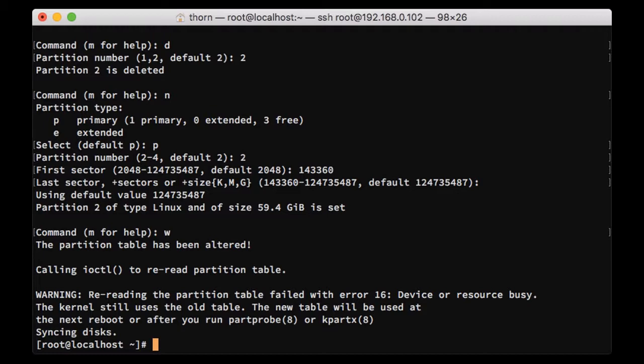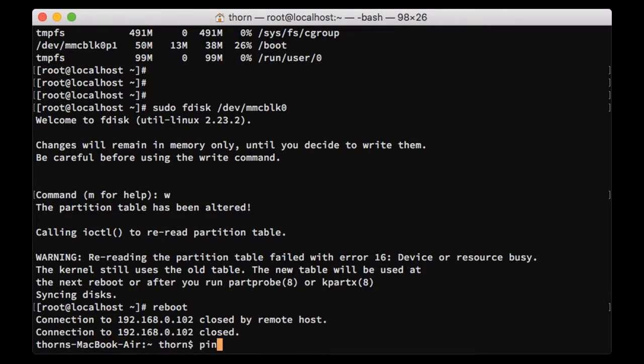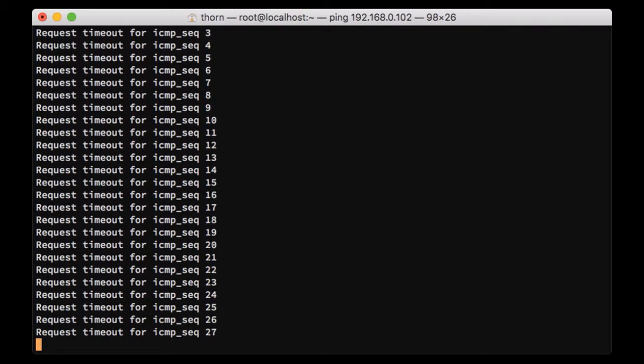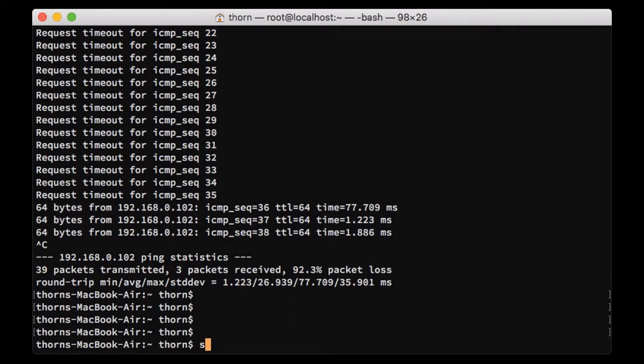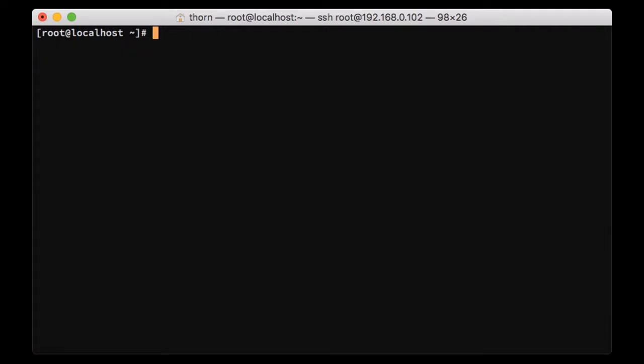And here we go. Okay, and now we're going to restart our PINE64 board in order to apply the changes. So we type in reboot and we will wait for the board to come alive again. Okay, it seems to be alive, so let's just log in into the device, CentOS. Here we go.